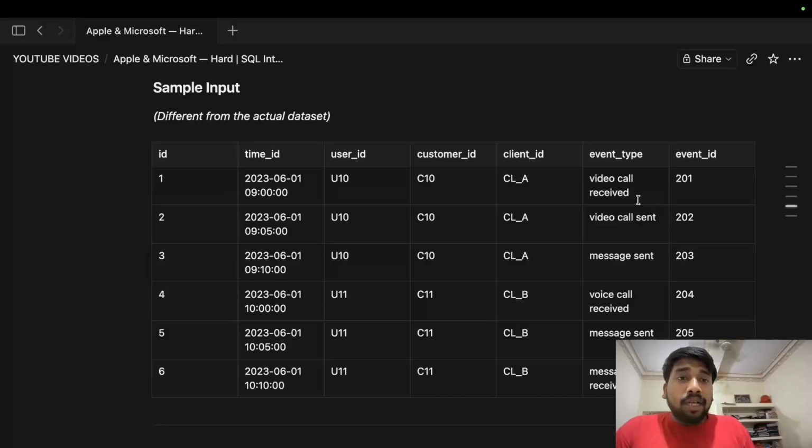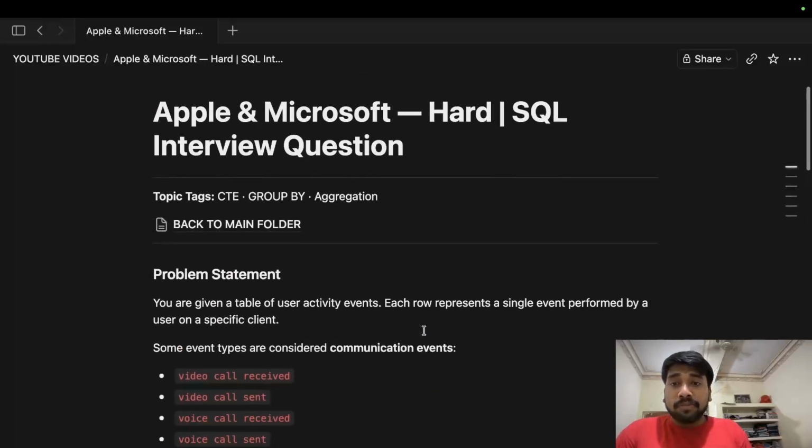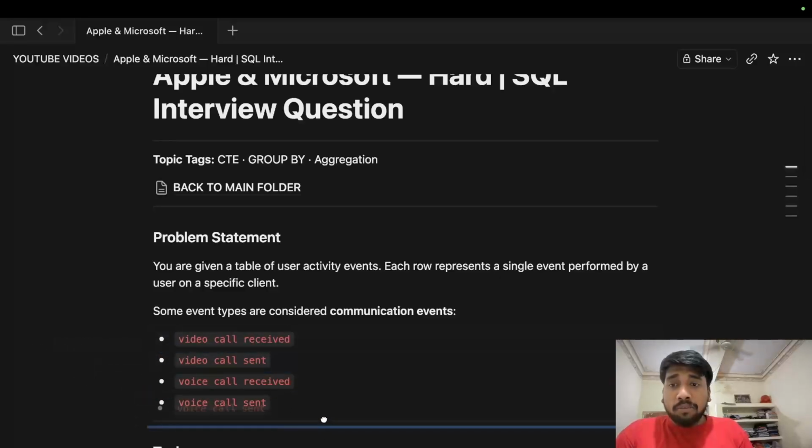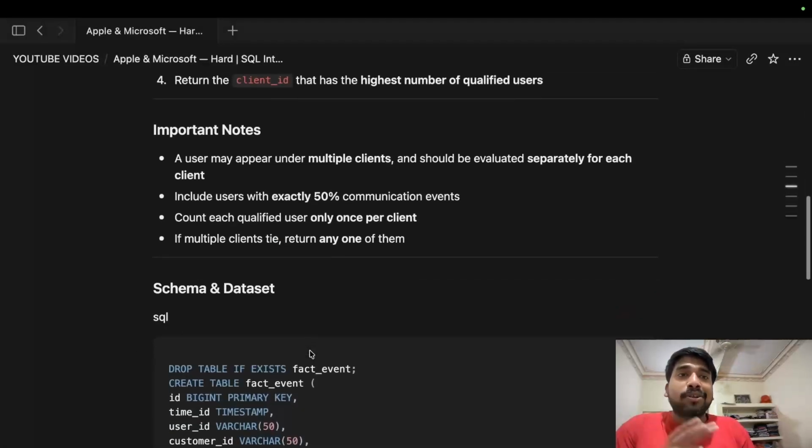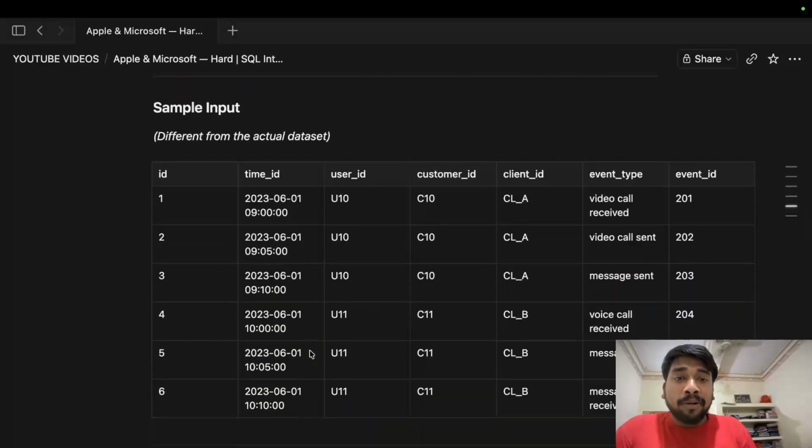For user ID 10 and client A, there are 3 events, and out of these 3 events, 2 are communication events. Why? Because video call received and sent are a part of this list. I hope you understood the list I'm talking about.